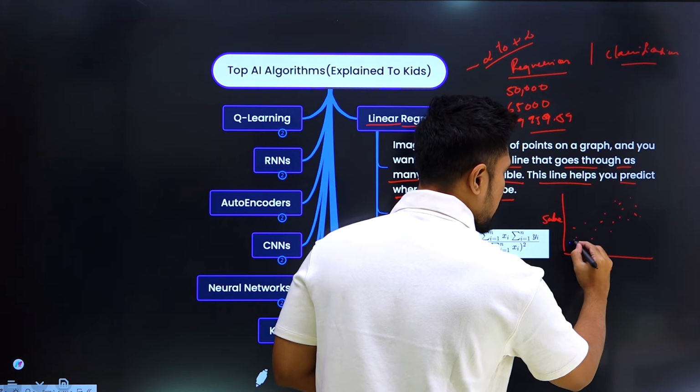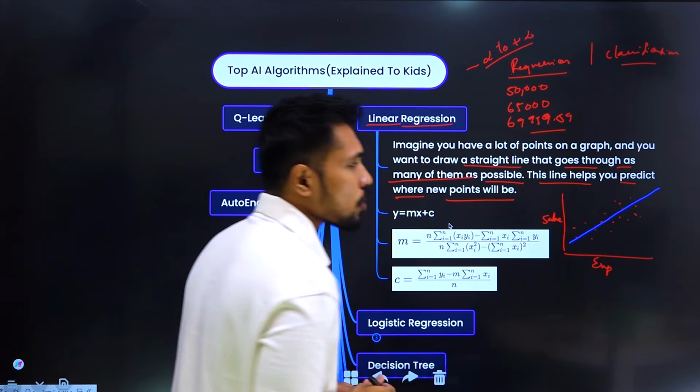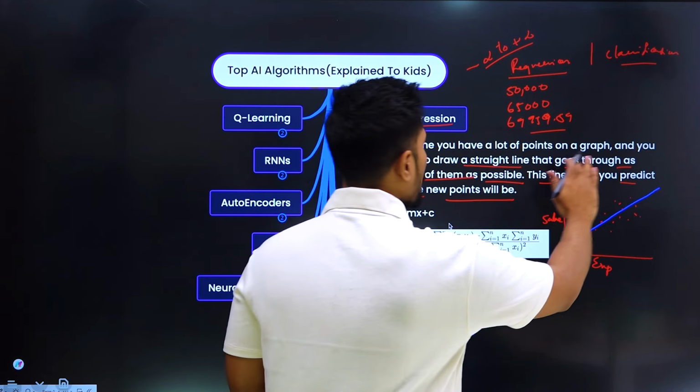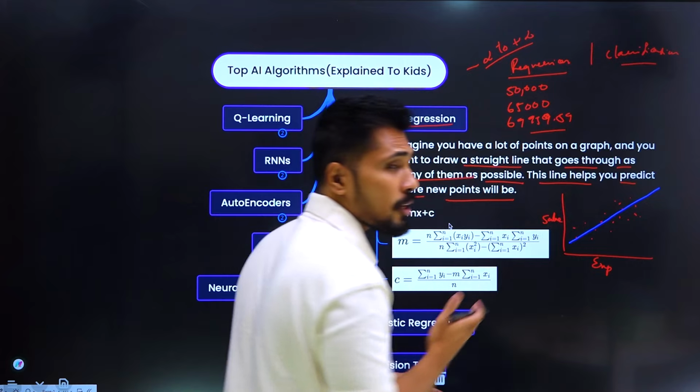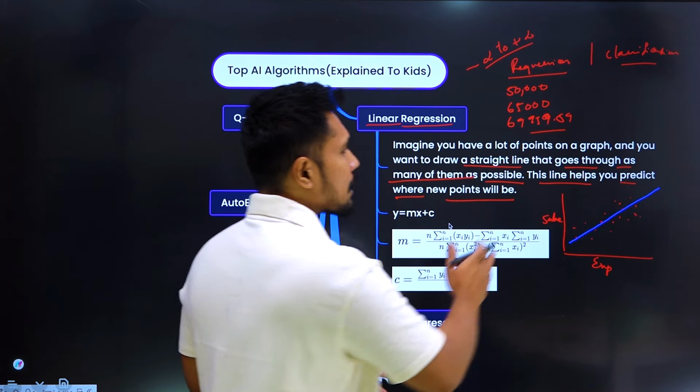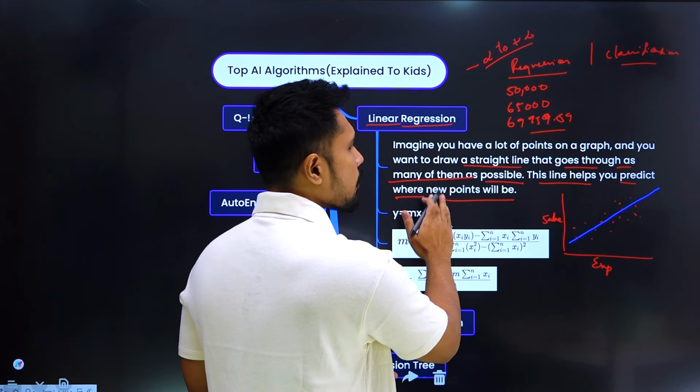So what I'm doing, I'm trying to draw a straight line. What exactly is this straight line doing? It goes through as many points as possible, so that this line helps you to predict where the new points will be.